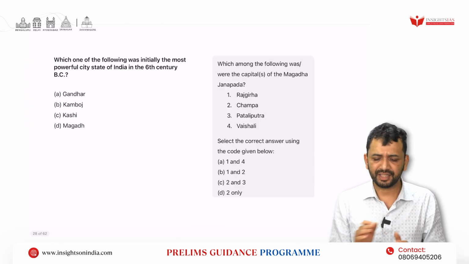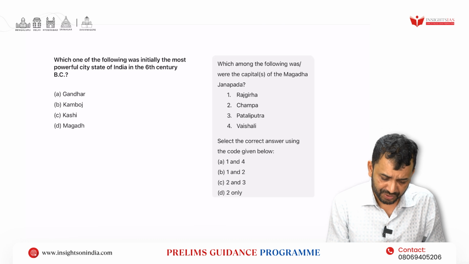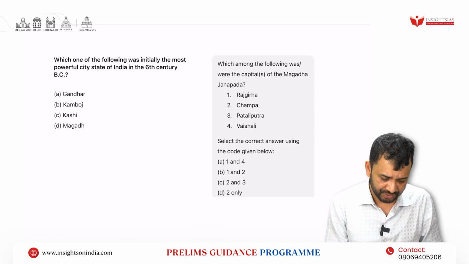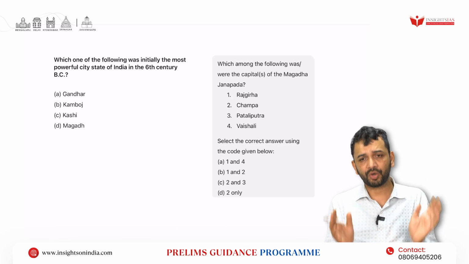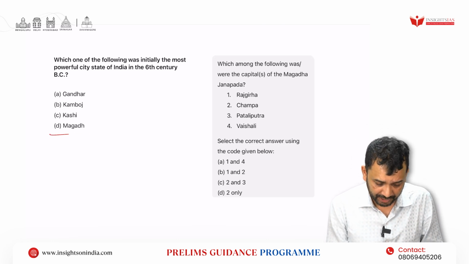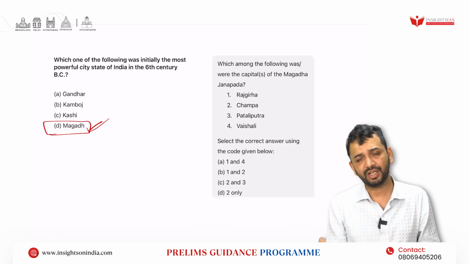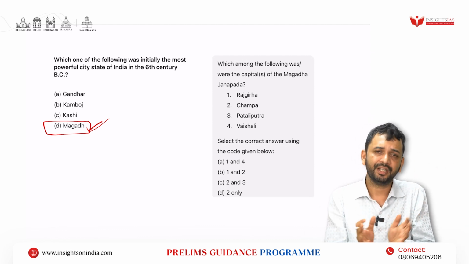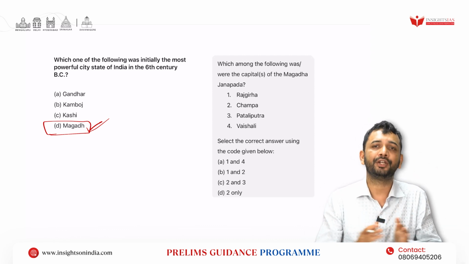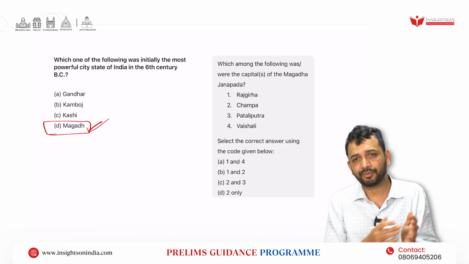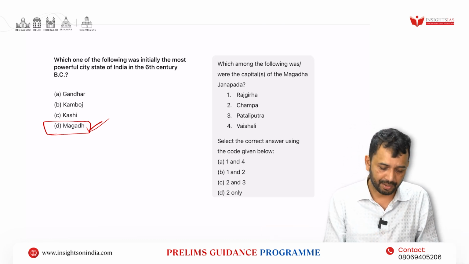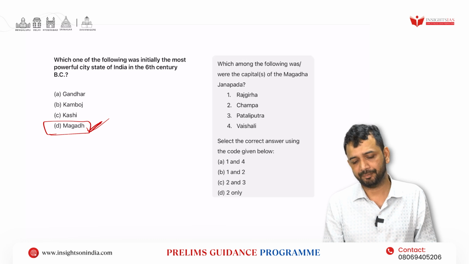Now another two questions. Which one of the following was initially the most powerful city state in India in the 6th century BC among the Mahajanapadas? Magadha was the most powerful city state because it was located in one city and that itself acted as their state. It was not a territorial expansion unless it was started by Magadha over a period of time. Before that, it was only a city state. Magadha was a powerful kingdom, right?